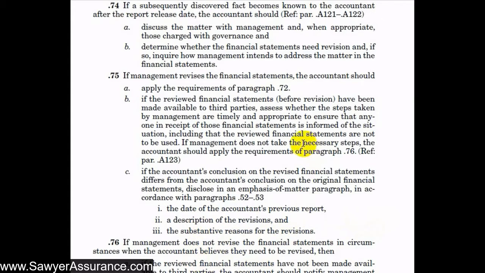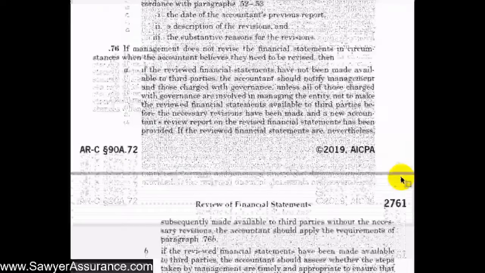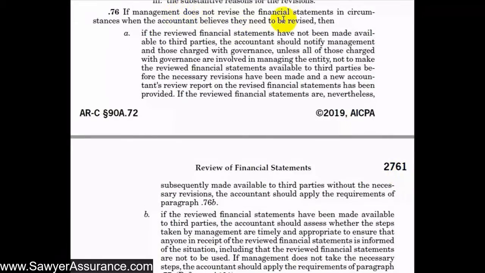And next we'll discuss 76, which is what we should do when management doesn't appropriately revise the financial statements in a way that we felt is necessary. So if management does not revise the financial statements in circumstances that we believe needed to be revised, then we should notify management and those charged with governance if that's appropriate. And we should tell them not to make the reviewed financial statements available to third parties if they haven't given them to third parties yet. And they shouldn't give them to third parties before the necessary revisions have been made and a new accounts review report on the revised financial statements has been provided.